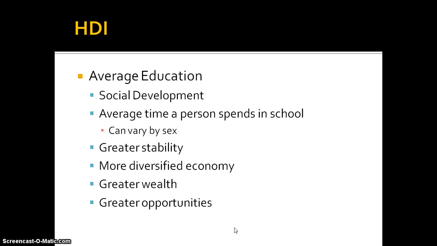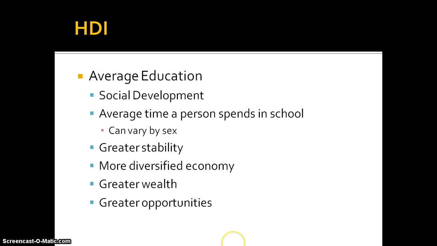If more people are going to school to get an education, that means that there are more jobs out there that require an education. There's no reason for a country whose economy is primarily based on primary industries for a large percentage of the population to go to school. It might as well be just a small percentage of people who are going to go into some of those other economic fields. And so if there are no jobs available, really no point in spending all that time in school. So that can give us an idea of the economic level of development.